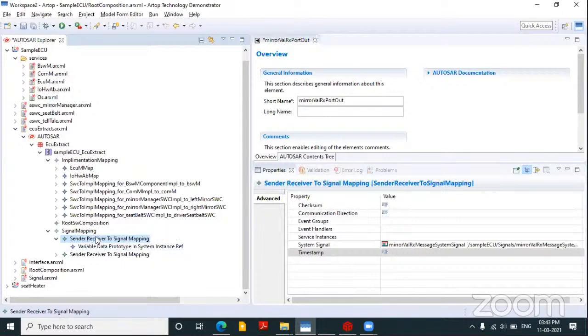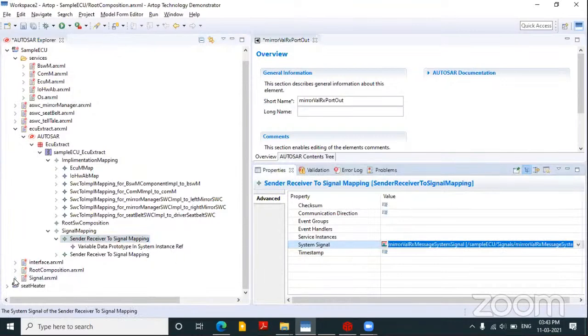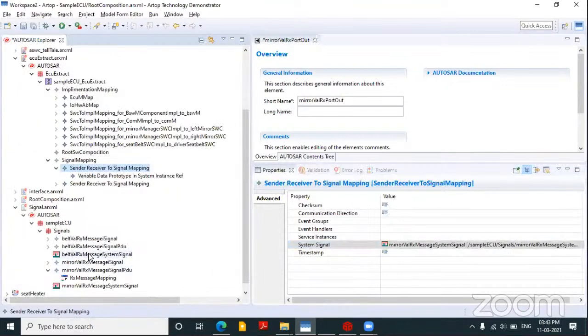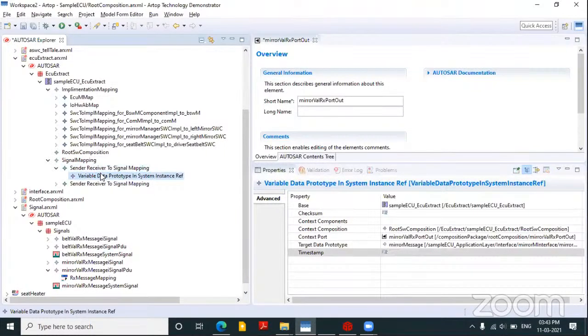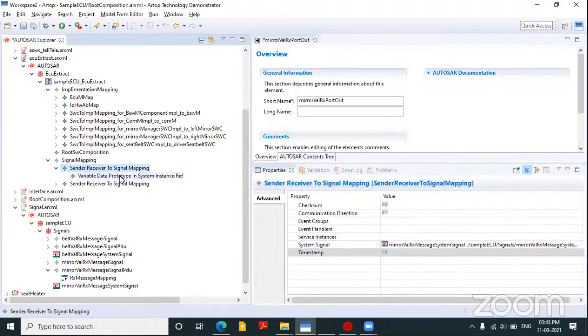So here I will choose my system signal, whatever we have created inside these signals. That signal I'll choose, and inside this I will mention that in this ECU extract, inside this composition, this port is mapped with this particular system signal.